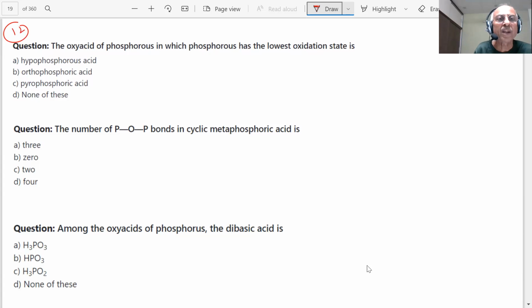Next question is coming. The oxyacid of phosphorus in which phosphorus has the lowest oxidation state. Now, why did we calculate the oxidation numbers of that phosphorus?